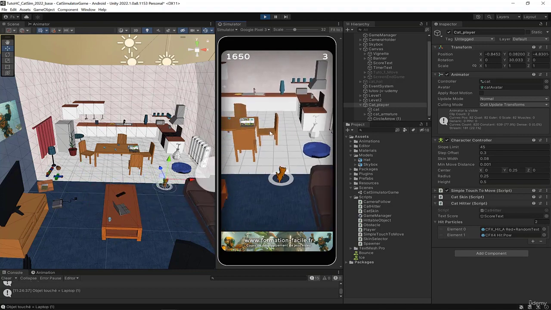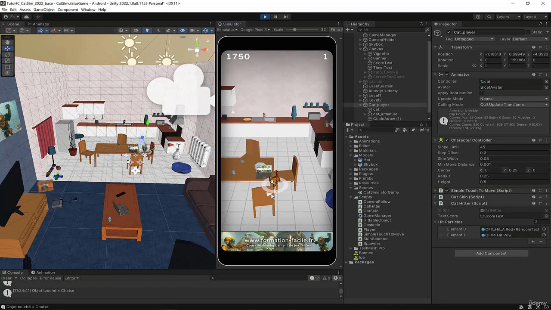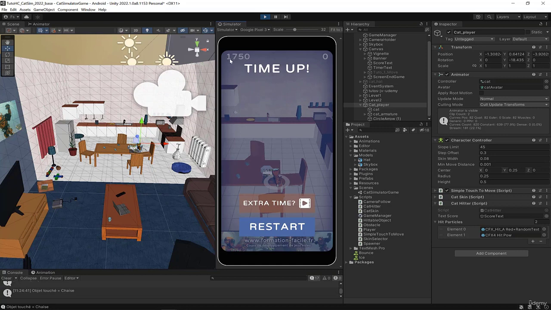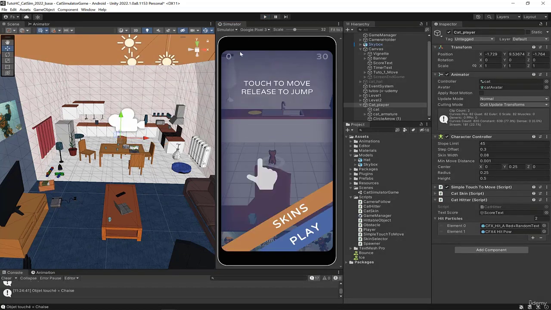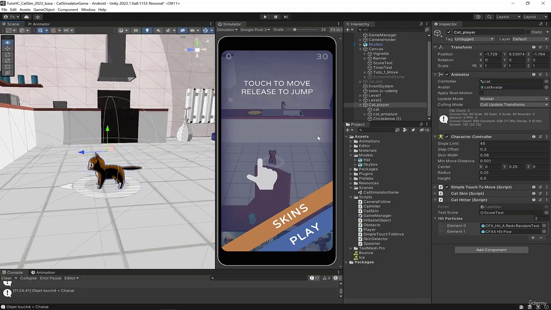I'll try to break the laptop if I have time. Yeah, no, almost. Wow, you can see the score is increasing with a nice look. We could stop here and it will be enough, but I told you it's good to really blow the player away. So now I show you another nice little visual effect.